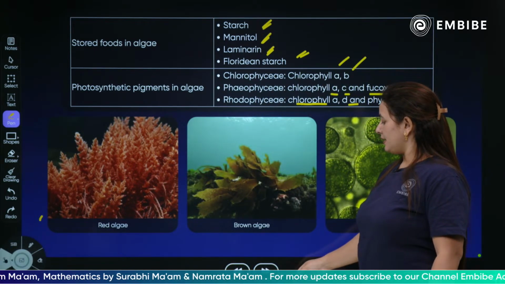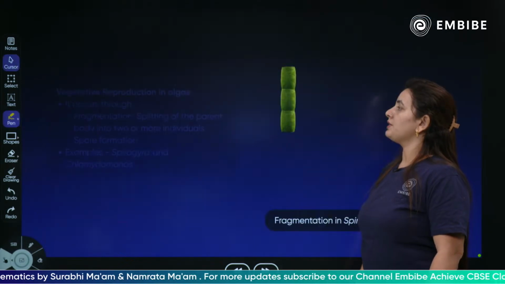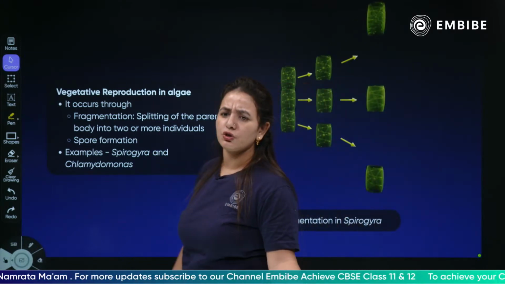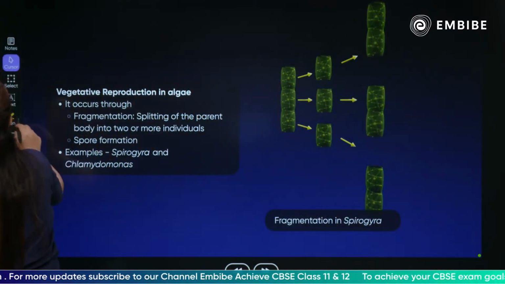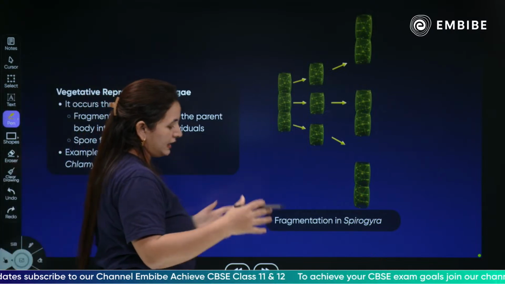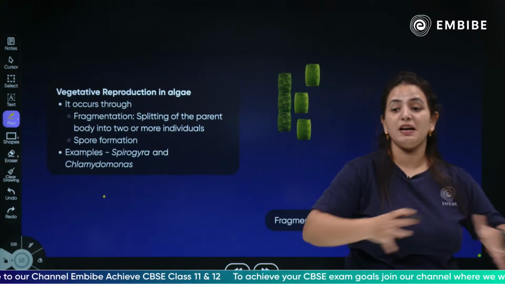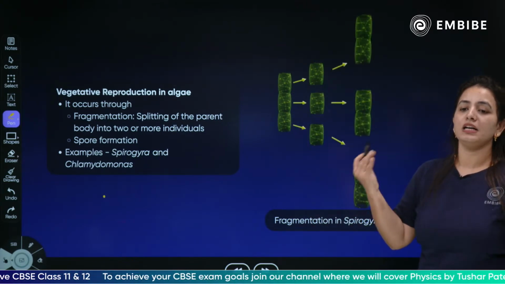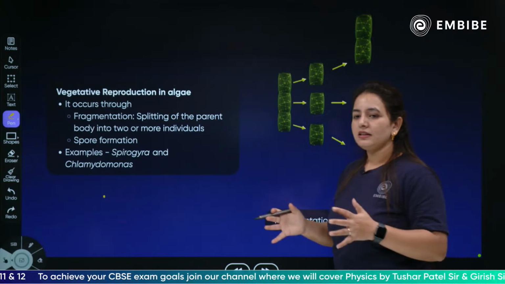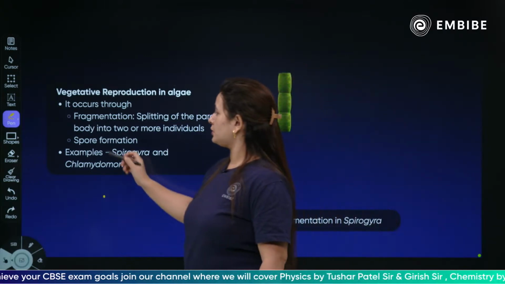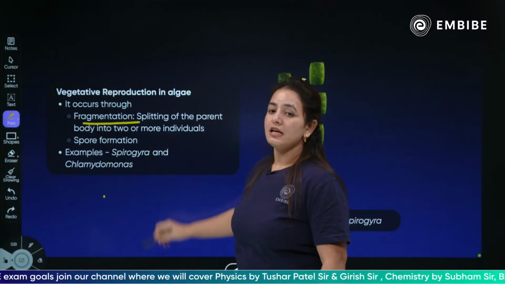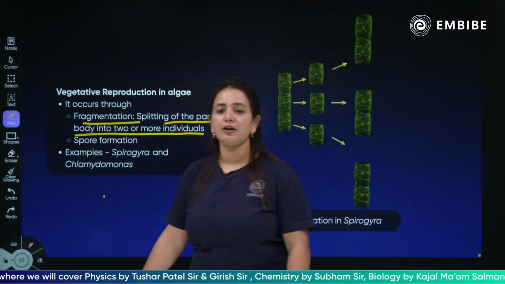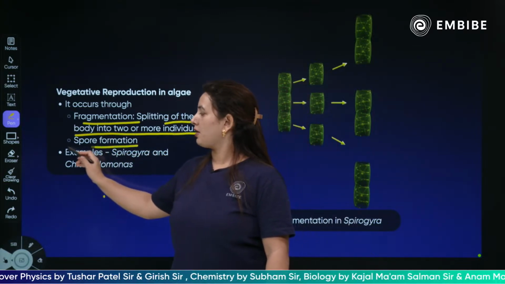Great. Moving forward, children, talking about reproduction. Vegetative reproduction, you know, is through fragmentation. What is the fragmentation process? The organism's body splits into different parts, and each and every part will develop into a new individual. So when algae reproduce vegetatively, they do fragmentation, splitting of the parent into two or more individuals, and they also can reproduce through spore formation.